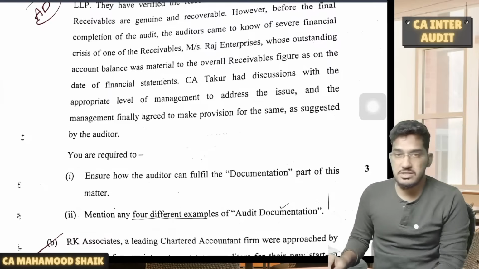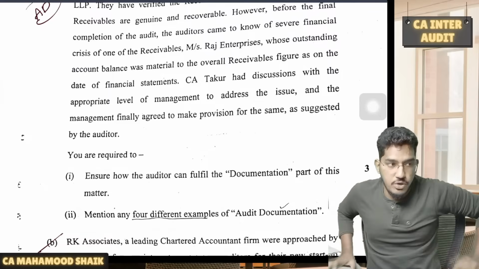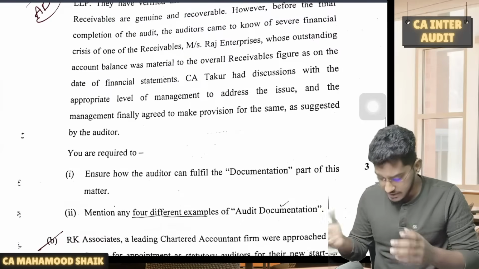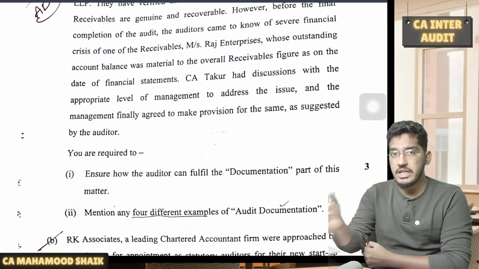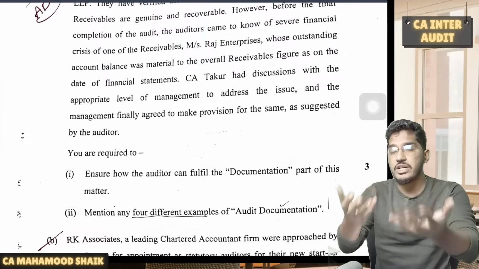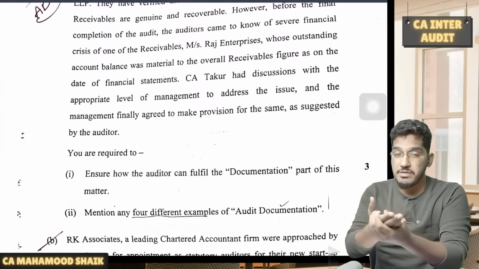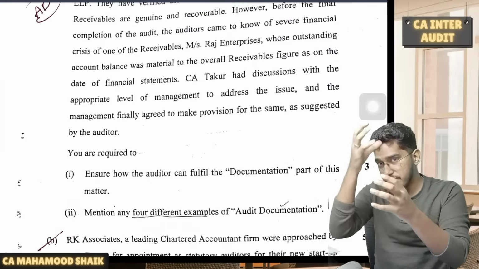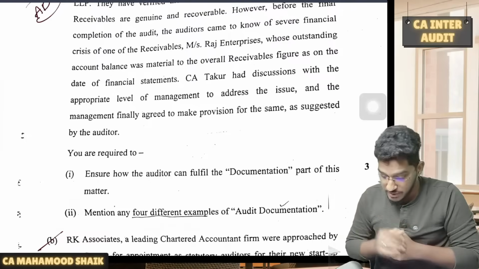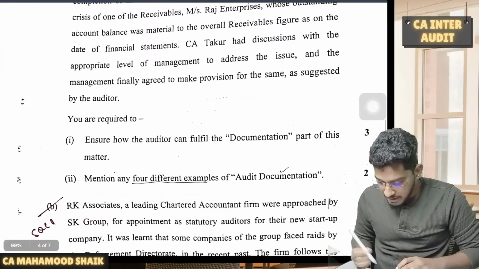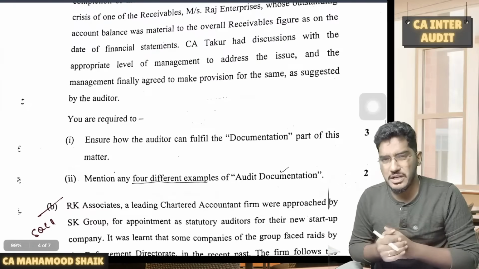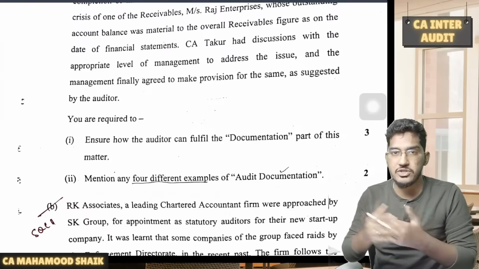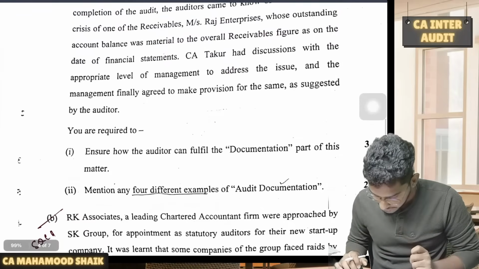So nothing but you found the misstatement. Here you can refer to SA 450 also. Even in SA 450, if you see, they say first if you identify the misstatements, you go and communicate with the management to correct it. If they have not corrected it, then why they haven't corrected it? That SA 450 aspect of documentation you can bring in here, and also mention any 4 different examples of audit documentation. This is a straightforward question from SA 230. So I could say here a combination of 450 and 230.